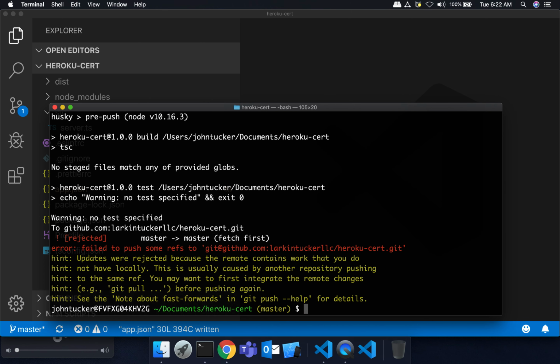Oh, Lord. Oh, I forgot to pull down the latest change before I did this. Okay, how do I get out of this mess?